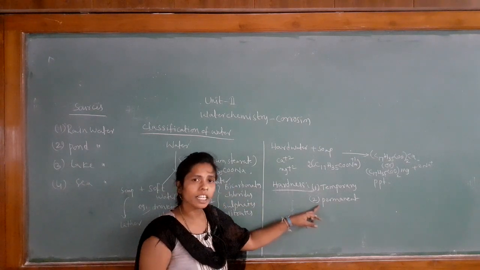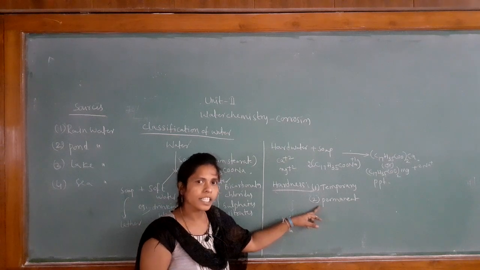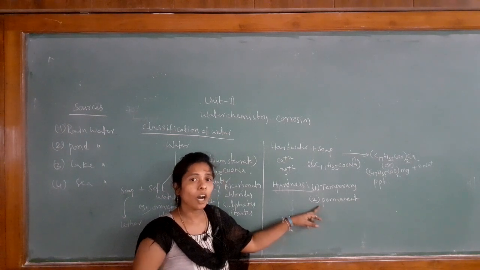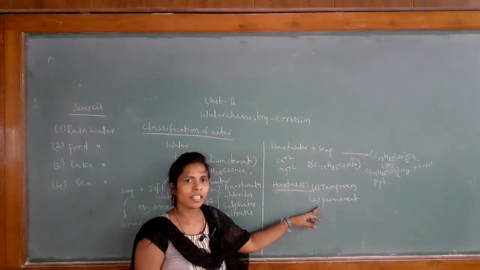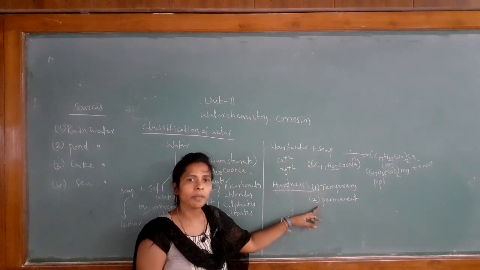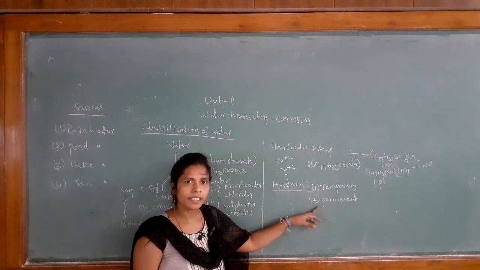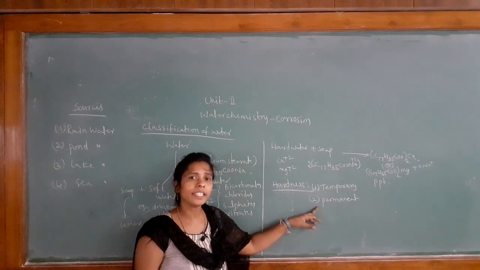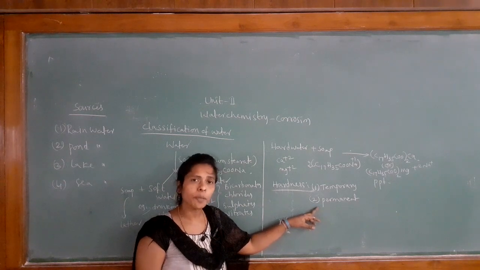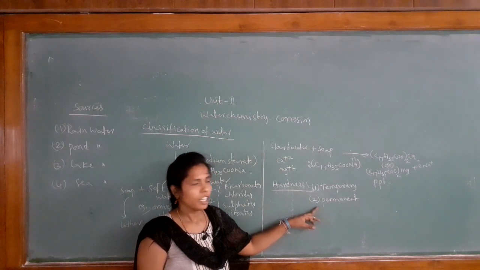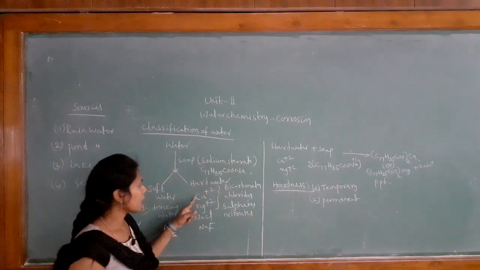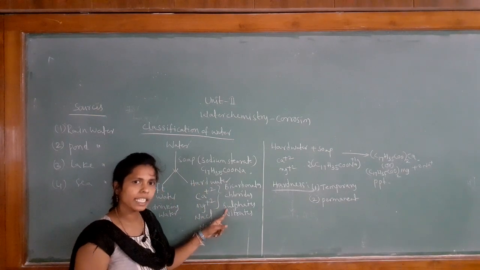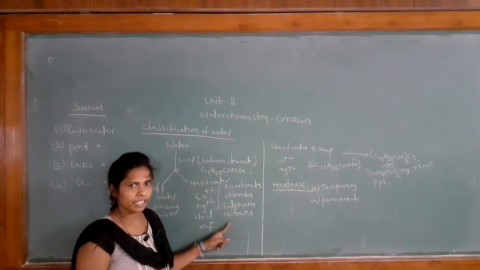But permanent hardness means the hardness which cannot be removed by the boiling method. How can we remove the permanent hardness? It can be removed by chemical treatment. That means by using some chemical techniques, by adding some chemicals, we can remove the permanent hardness. In permanent hardness, calcium 2+ and magnesium 2+ are in the form of chlorides, sulfates and nitrates.